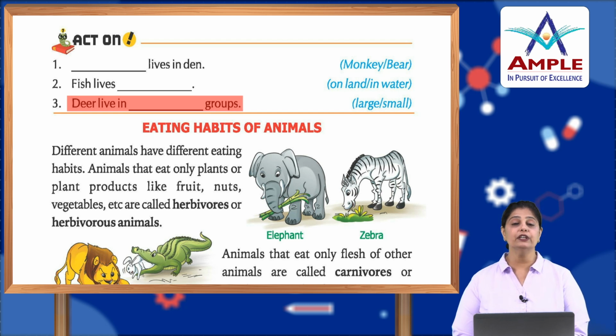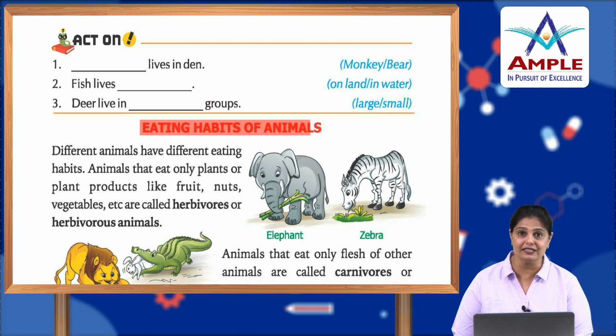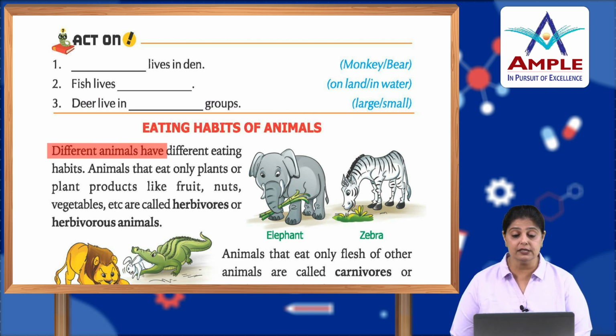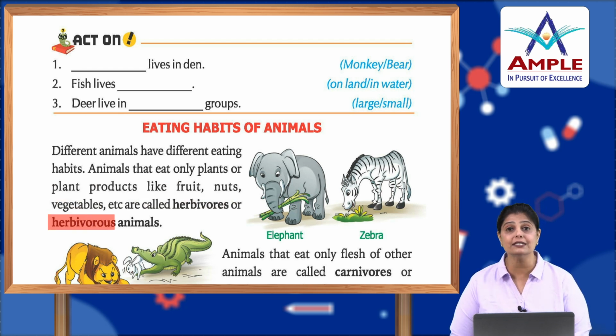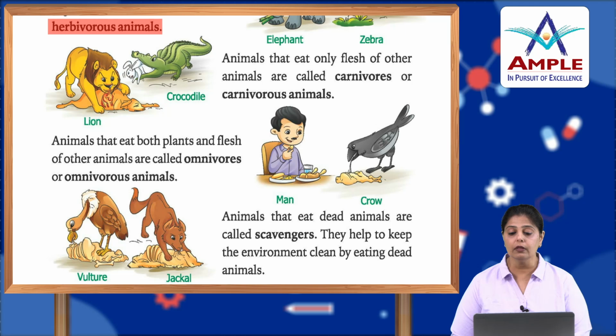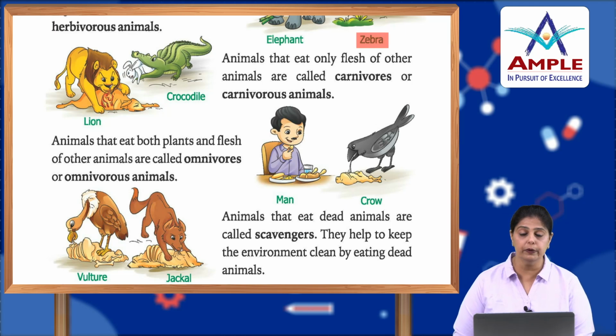Now that we know where they live and the different types of animals, let's talk about their eating habits. Different animals have different eating habits. Animals that eat only plants, or plant products like fruits, nuts, vegetables, what are they called? They are called herbivores or herbivorous animals. So, there are animals like elephants and giraffe. They eat only plants or plant products. So, they are called herbivores. Elephant, zebra, they are all herbivores.